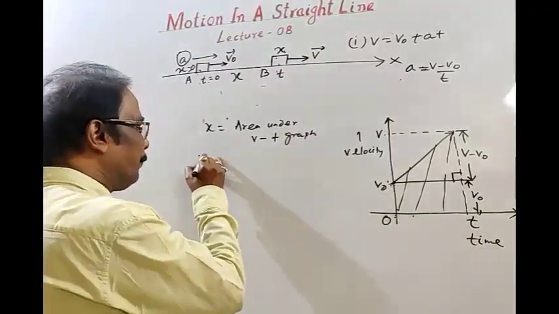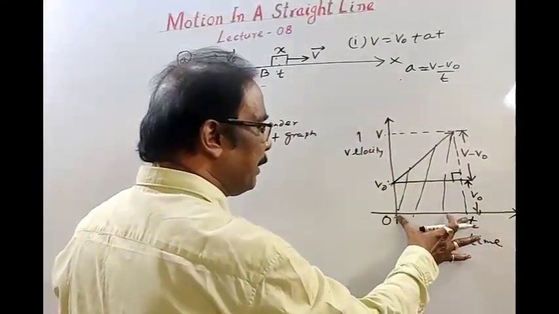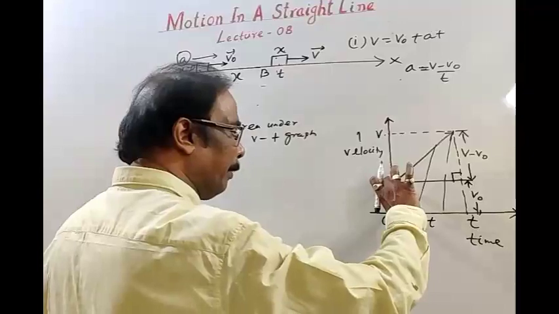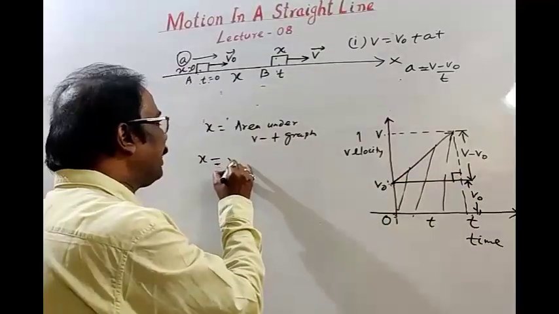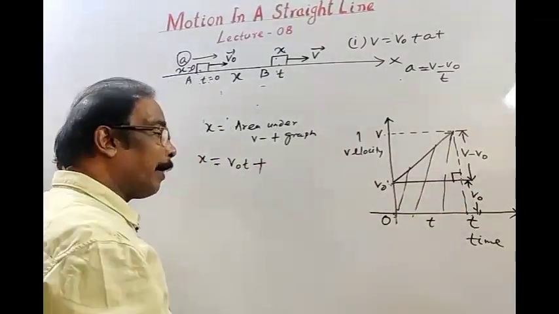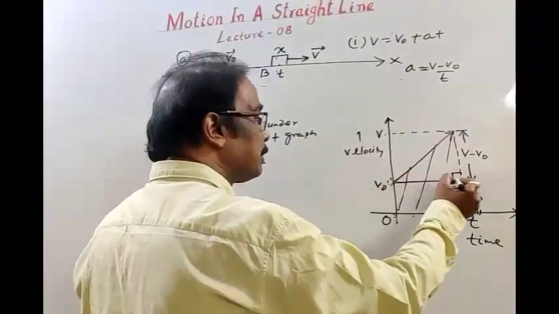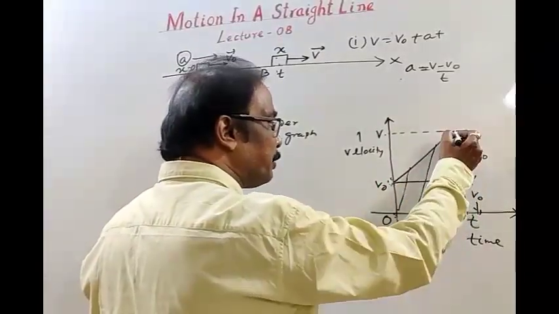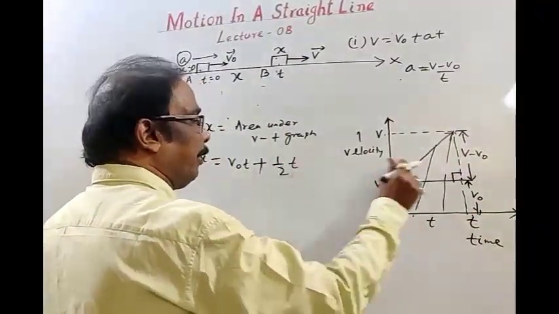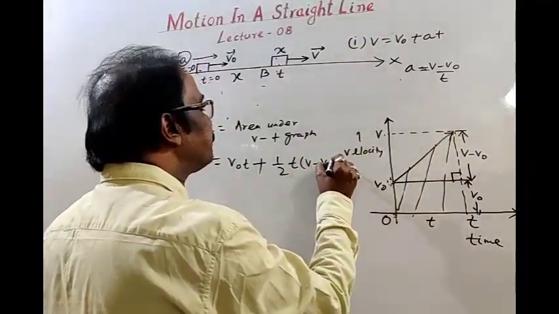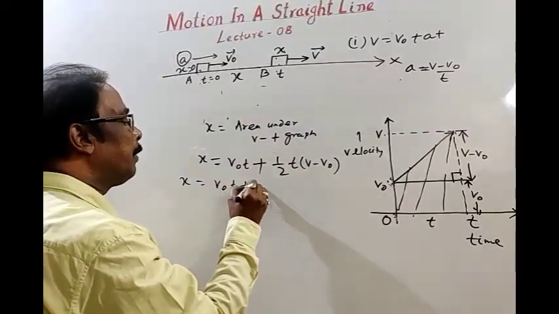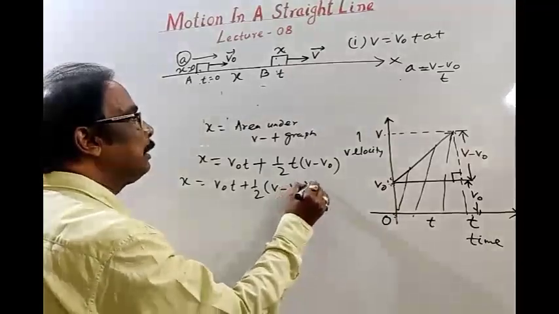Okay. So, area of rectangle, see students, base from 0 to t, it is t, it is length. Length is t, breadth is v naught. Then this area is v naught into t, breadth into length. Area of rectangle, we have it. Area of triangle, this is a right angle triangle, this is base and this is perpendicular. Then area is half base, base is t, into perpendicular. Perpendicular is v minus v naught. Then displacement or magnitude of displacement is v naught t plus half v minus v naught into t.